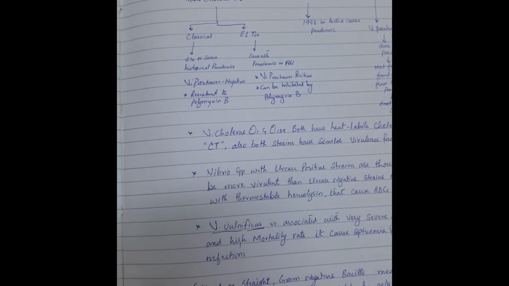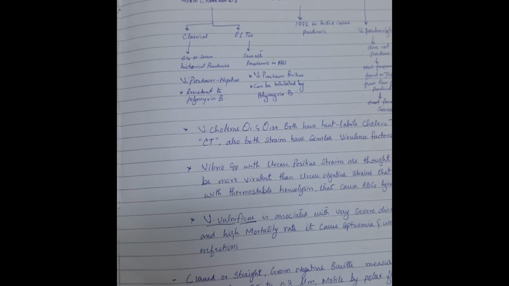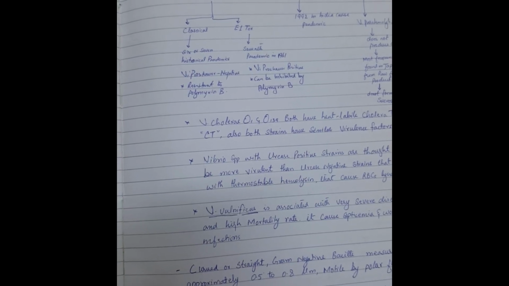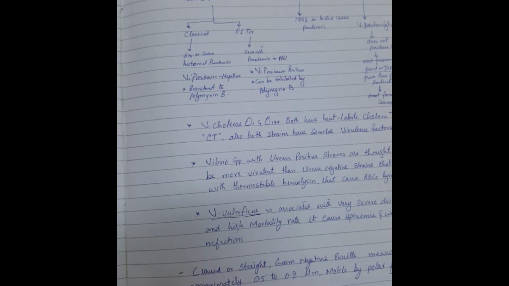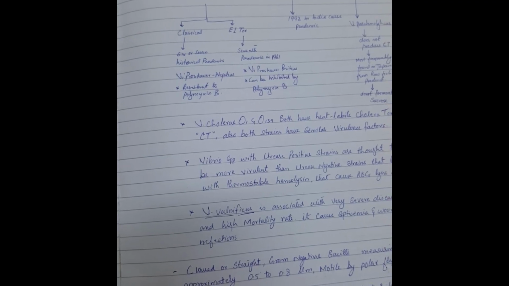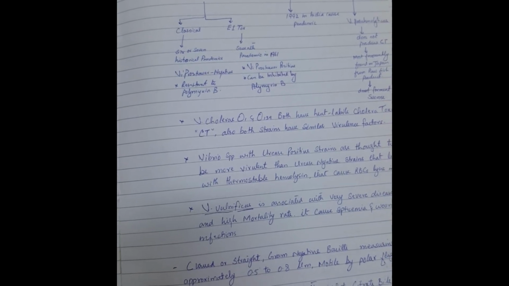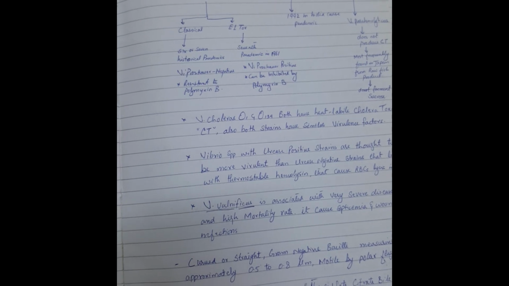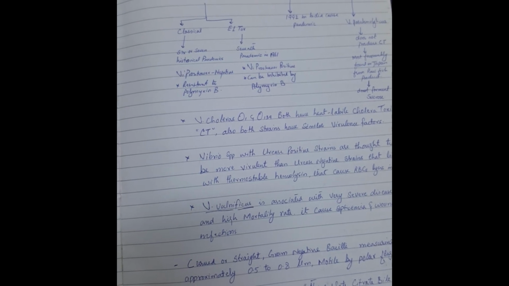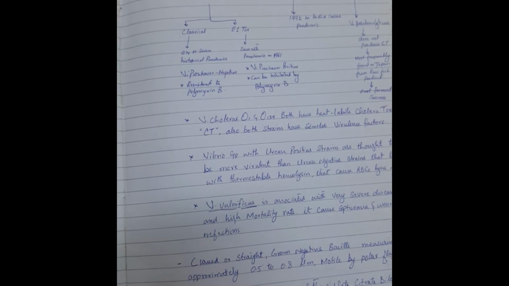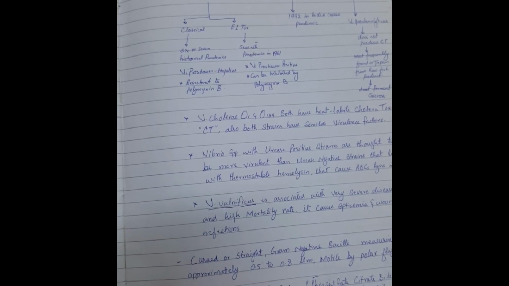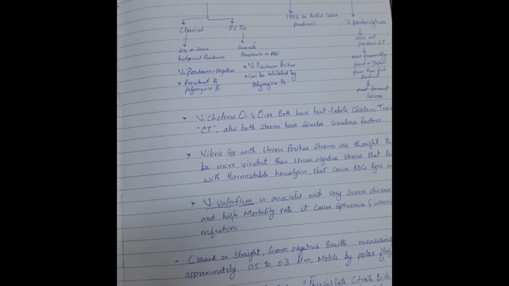Vibrio is also involved in gastroenteritis. The organism is able to produce rice-water diarrhea. As we already discussed, it can tolerate up to 10% of salt concentration. Further, Vibrio cholerae is subdivided into 3 major groups: the Vibrio cholerae O1. That O1 has further 2 groups, classic and El Tor. Classic has the 6th historical pandemic.